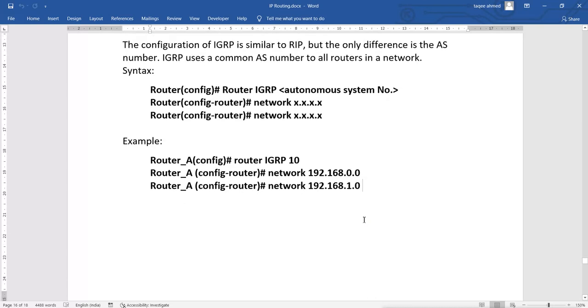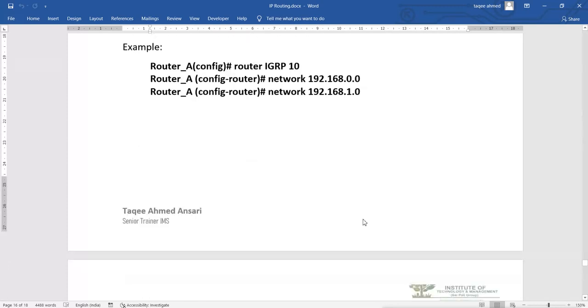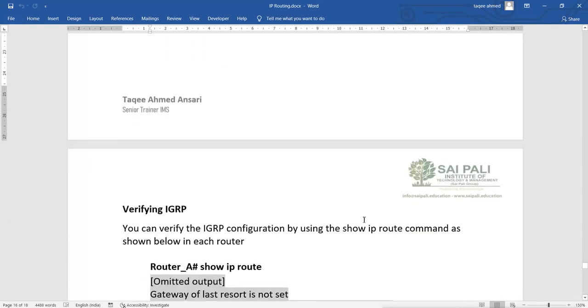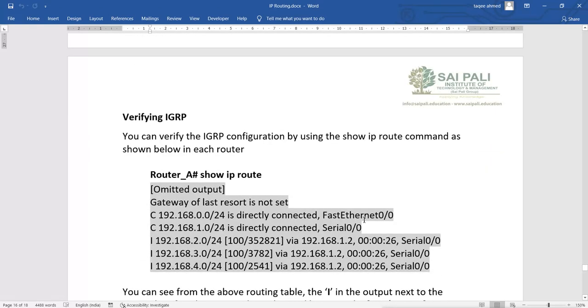So it is easy to configure like RIP, and also it is more advanced than RIP. It has more features than RIP. It supports more metrics. It supports bandwidth, delay, load, and reliability, and also it can support more hop counts. And like RIP version 2, it also does the triggered update. With the periodic update, it also sends the triggered update.